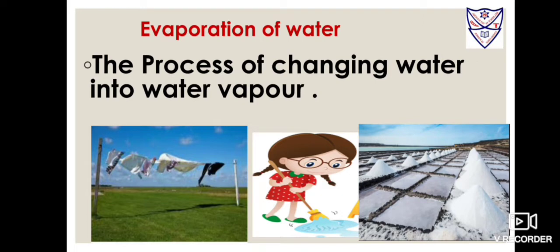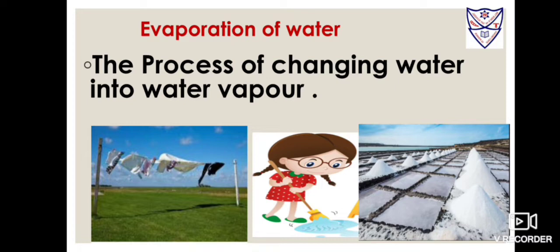Evaporation of water. You must have observed that when we spread wet clothes on a rope or a wire, they dry up after some time. Students, where does the water in the clothes go? The water present in the wet clothes evaporates when it receives heat from the sun to form water vapor. The process of changing water into water vapor is called evaporation of water.